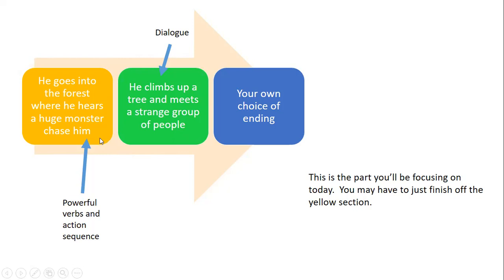You may need to just finish off that last chase sequence if you haven't got that far. So you might actually just finish that off, and then you've got him escaping, meeting these strange people. Again, it might not be a tree in yours. It might be somewhere else he escapes to. And then you've got your own choice of endings. So that's what we're going to talk about today.